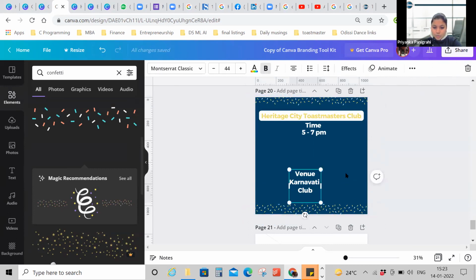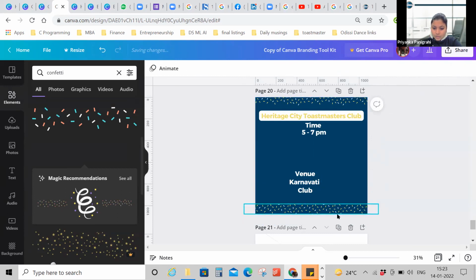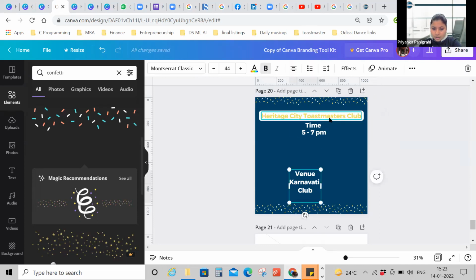Now if I want to move this, it will not move because this has been locked now. That is why all the options here that were supposed to appear for the element have vanished. It has been locked. All the settings that you use, the color, the place, the grouping, every setting has been locked. Right? Now you want to put the name of your VP membership in the footer, I suppose.